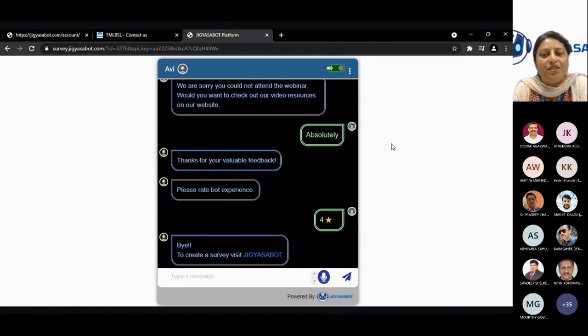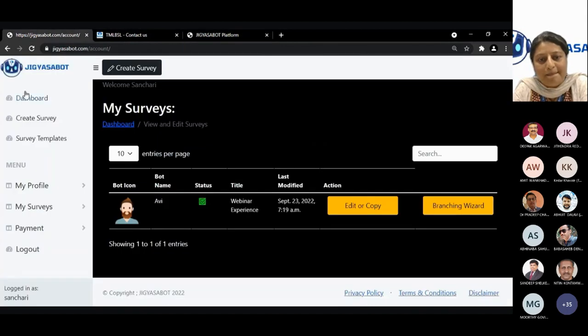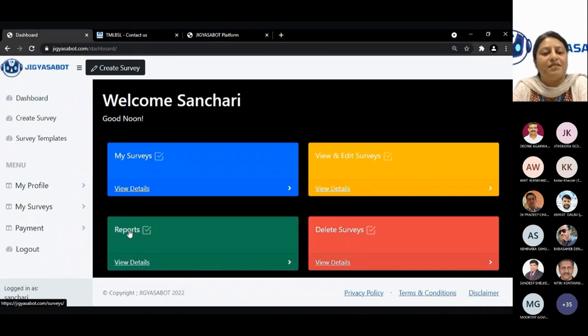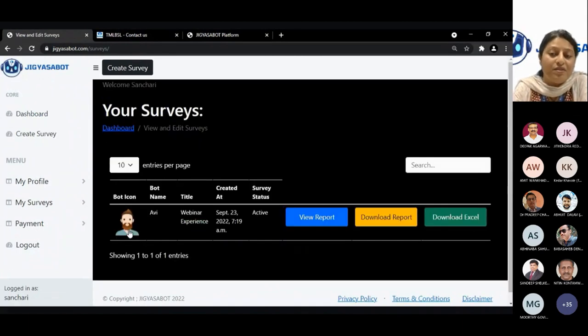So with this, we come to the end of the response portion of it, wherein it's very easy, as you can see, to respond to the survey bots, and it's easy as well to create the bots. Back to the dashboard, and we now will see how the reports look like.